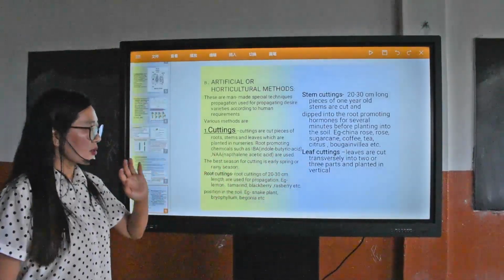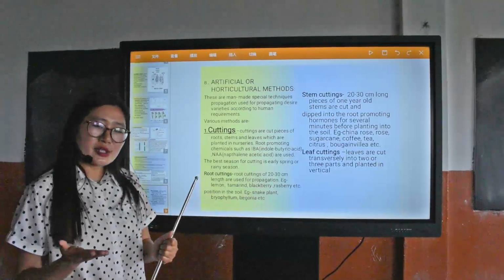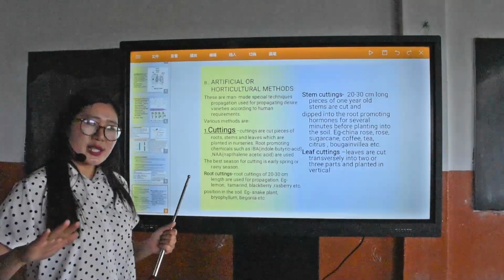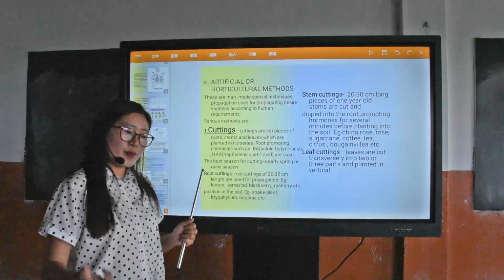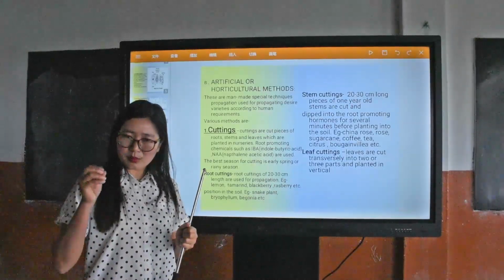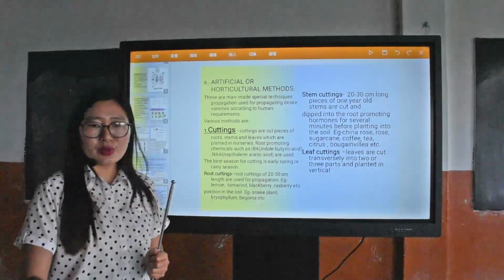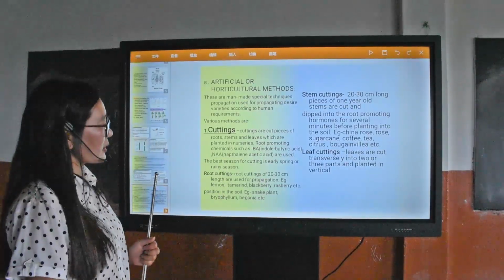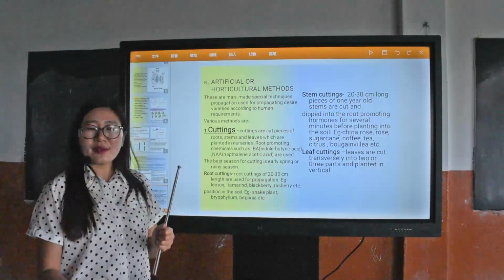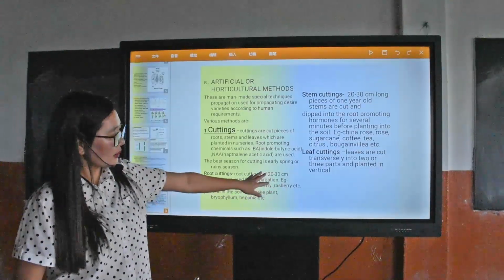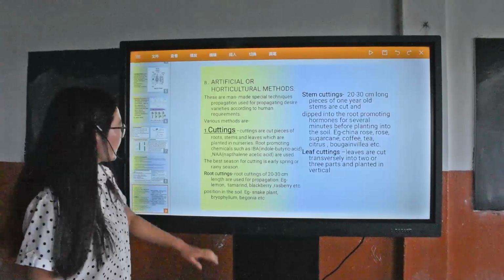In leaf cuttings also, same thing. The leaf is cut into various pieces in a transverse way, and before planting into the soil, we dip the cut pieces of the leaves into the root-promoting chemicals and later place them in vertical positions and propagate in that way.